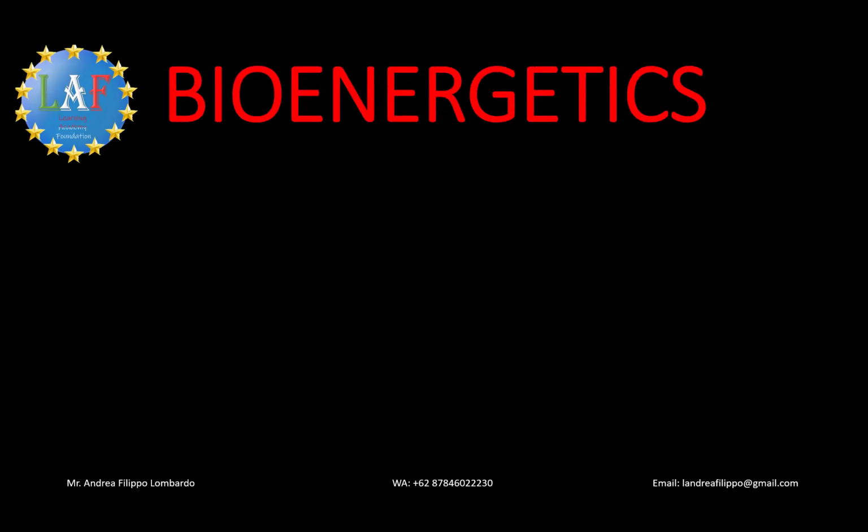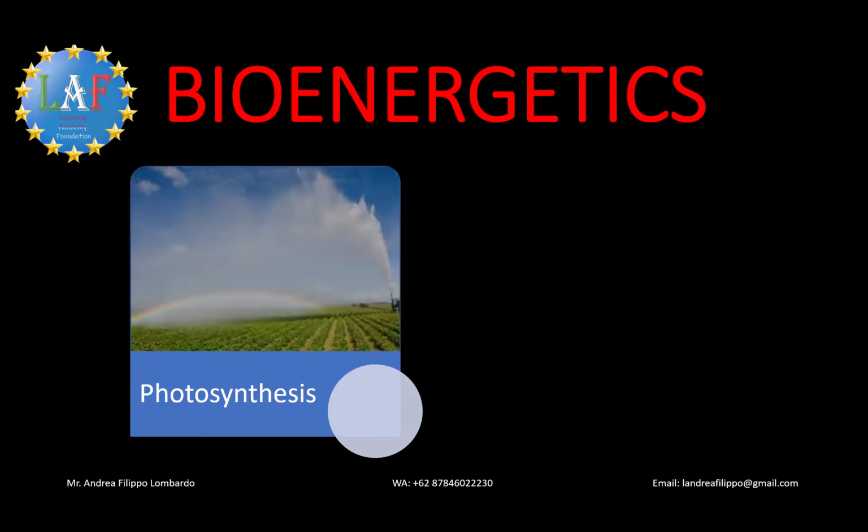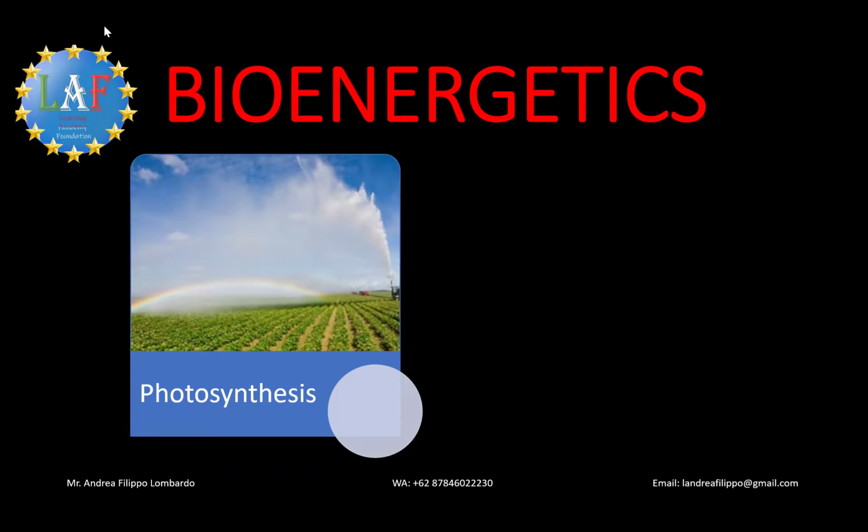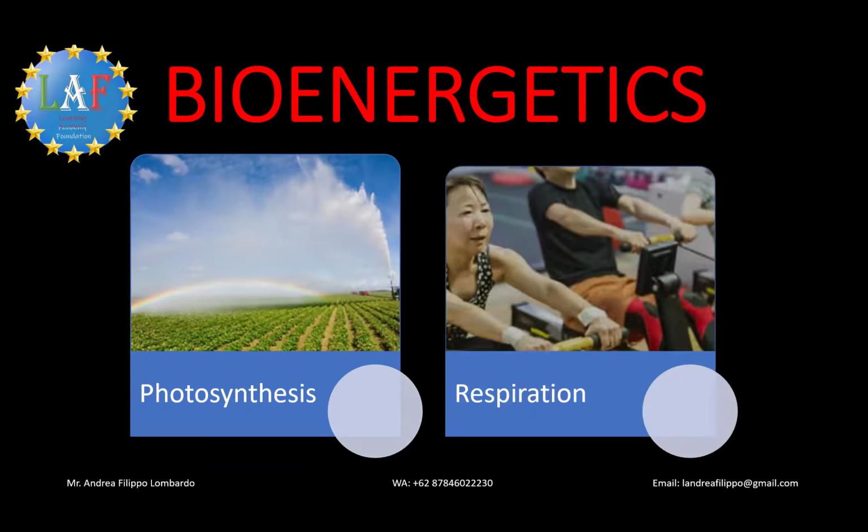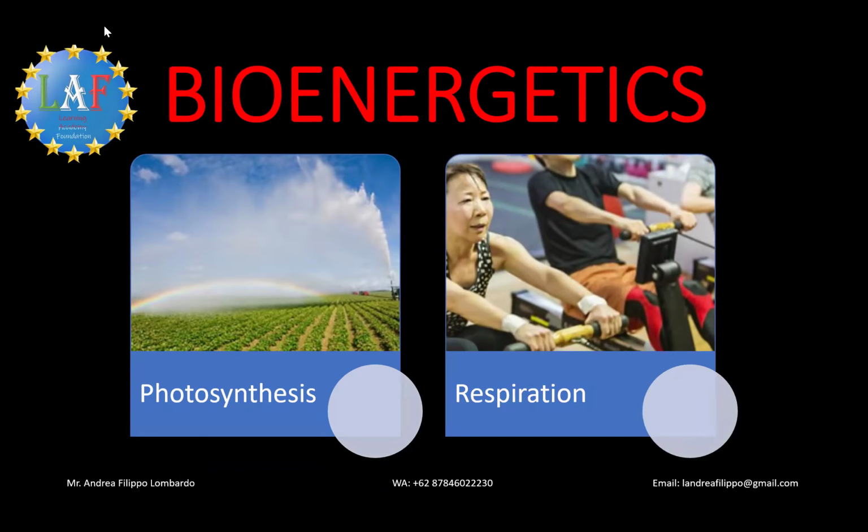The next section will be about bioenergetics, where the students will see that plants make their own food using photosynthesis. The food that plants produce is important not only for the plants themselves, but for the other organisms that feed on the plants. And all organisms respire in order to release energy to fuel their living processes. The respiration can be aerobic, which uses glucose and oxygen, or anaerobic, which uses only glucose.